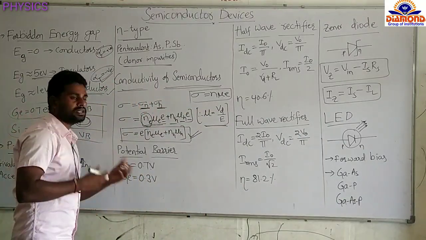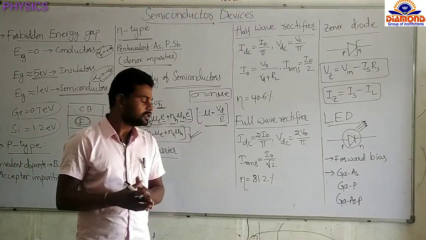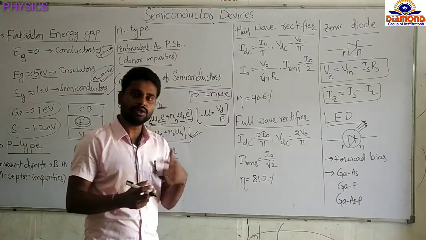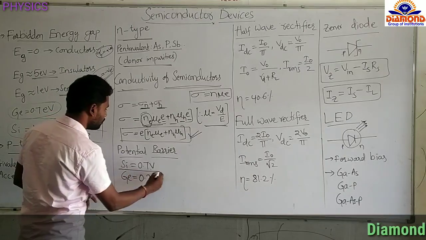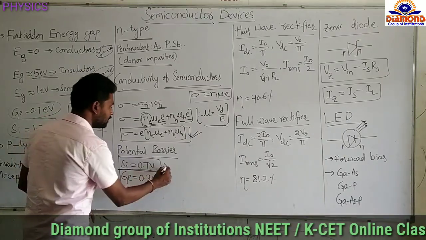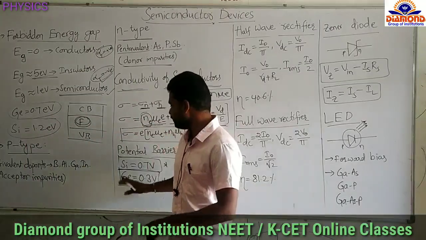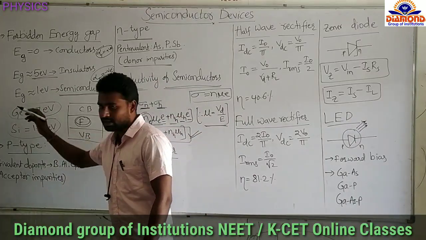Whatever voltage we apply to the PN junction diode should be greater than this potential barrier, then only it will conduct. The potential barrier value for silicon is 0.7 volt and for germanium is 0.3 volt. Remember these values, and don't get confused between the potential barrier values for silicon and germanium and the forbidden energy gap for germanium and silicon.